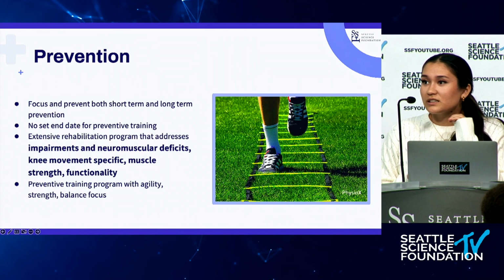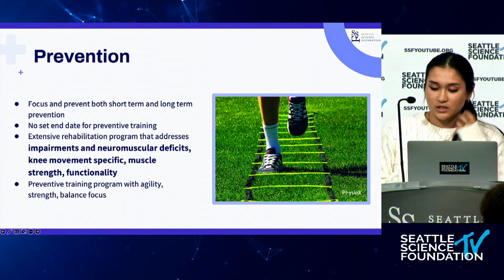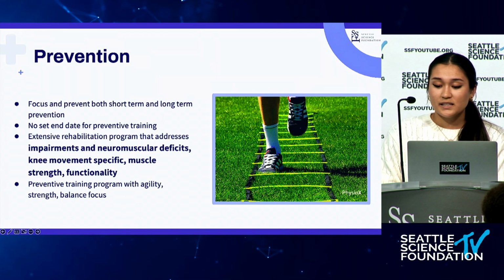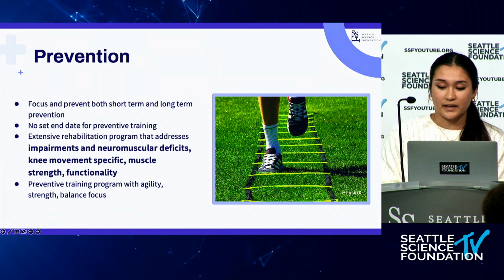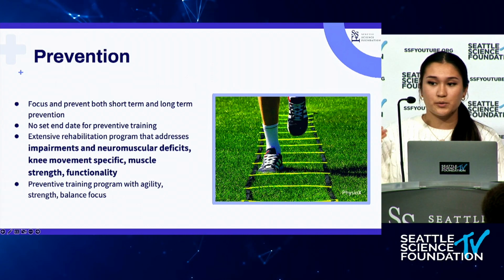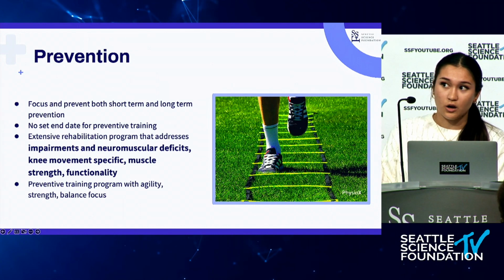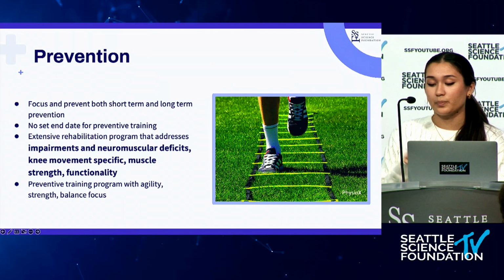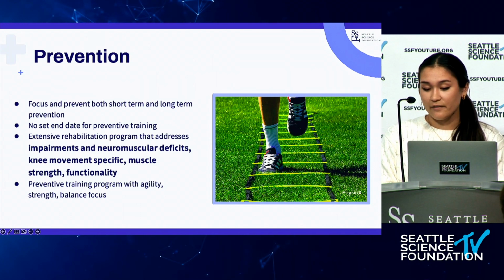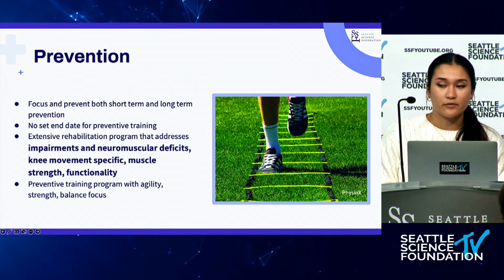So moving on to how we can prevent this from happening, or how we can stop osteoarthritis from happening after the ACL injury. It needs to focus on both short-term and long-term injury prevention, not only the ACL rupturing again, but also how we can prevent osteoarthritis from developing. In addition to this, treatment after injury and preventive training cannot be stopped at a certain date after re-injury too.